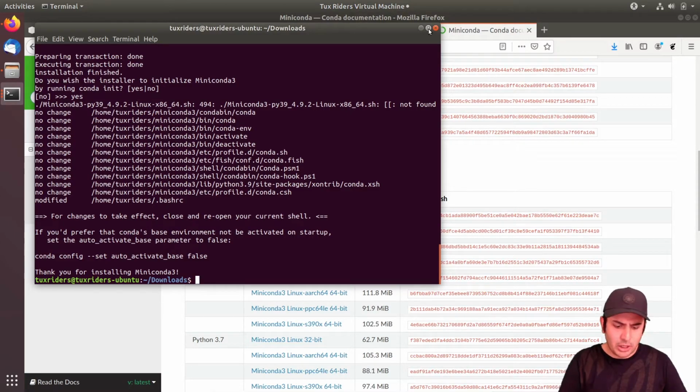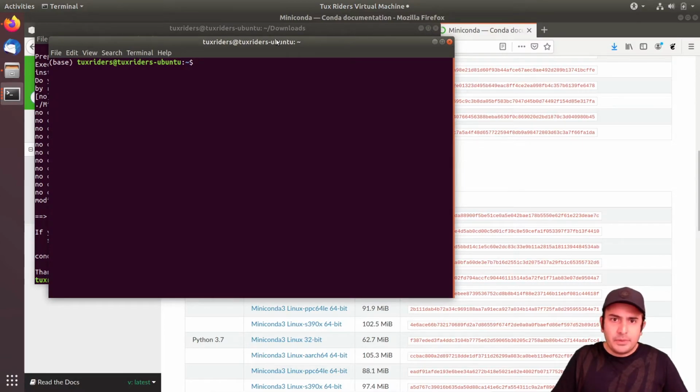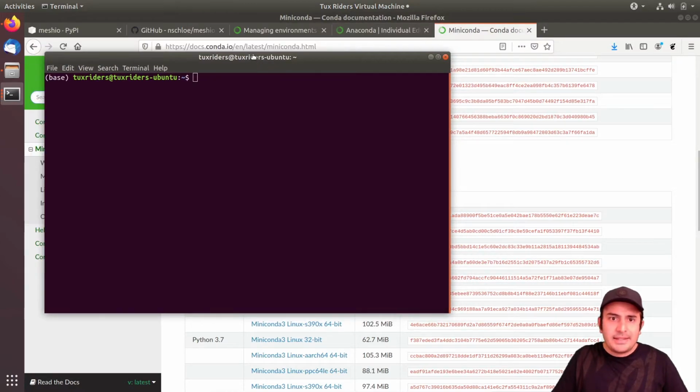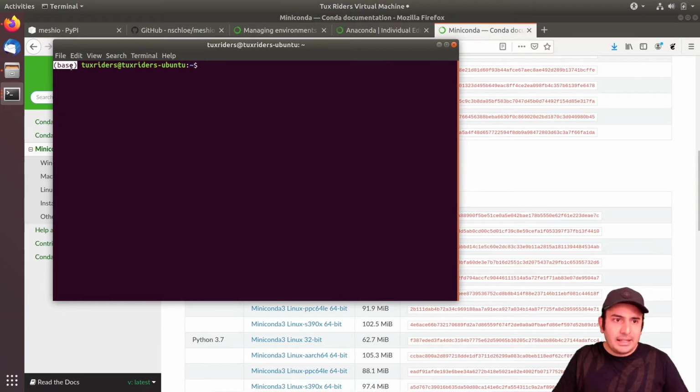If I rerun a new bash session, you can see that there is a new thing added here called base, and base is the base virtual environment for Conda. Very similar to the way that we install things using PIP, it was installed to the system and not virtual environments. Here, the basic or the system virtual environment is called base, and it means everything you install will be installed on that. But if you want to create your own environments, go ahead and create ones. This is a sort of precaution for you to know where you are.